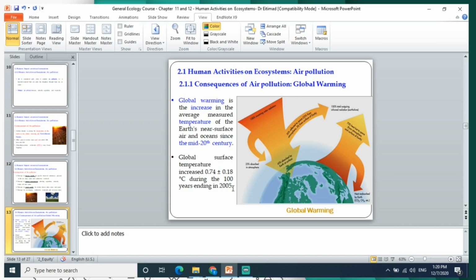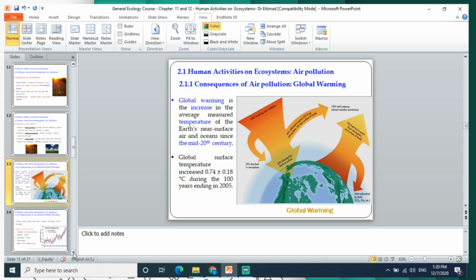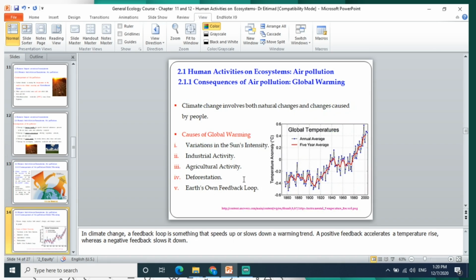Ending in 2005, the increase was 0.74 plus or minus 0.18, about 0.7 degrees centigrade. This can cause disaster to the environment.